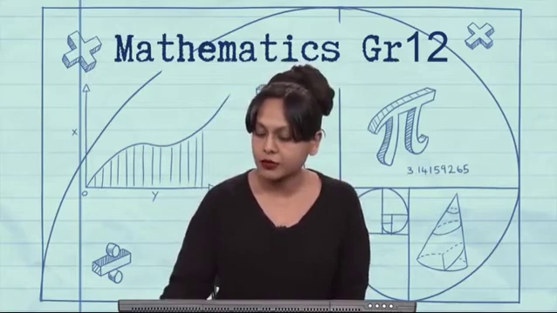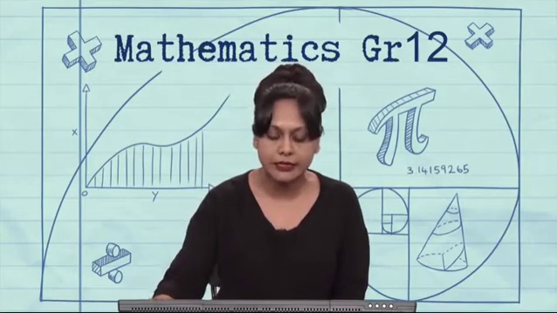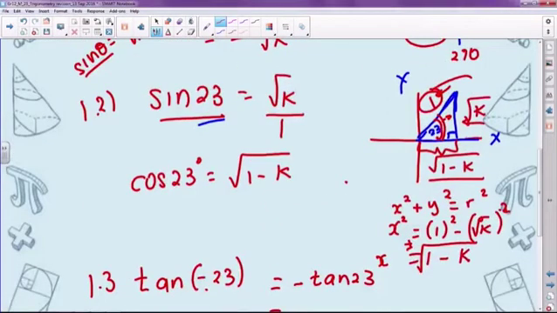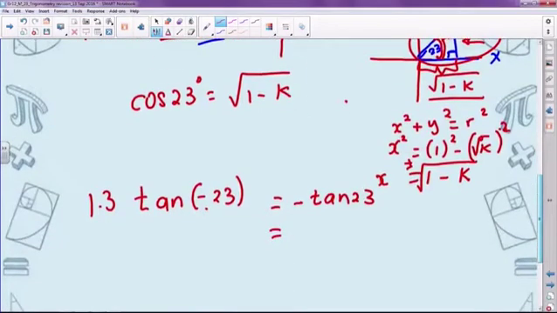You can also obviously double check on your calculator, but in this question we were told not to use the calculator. I said to you there's two ways you can do this. You can go back to your Pythagoras diagram and read off tan there, or we can remember that tan of 23 is sine 23 over cos 23.